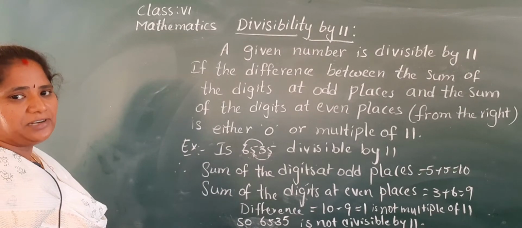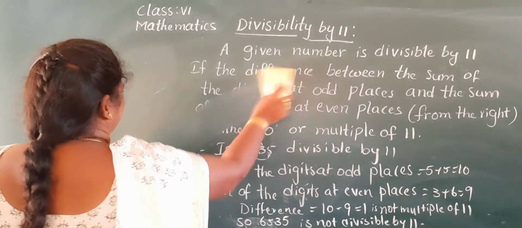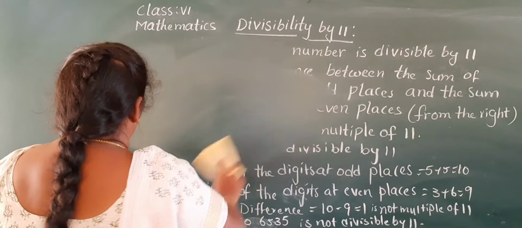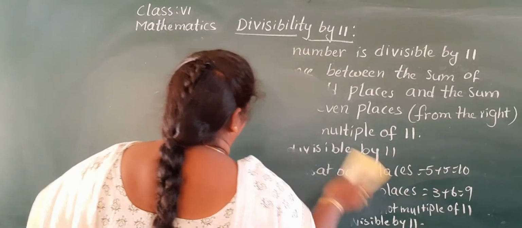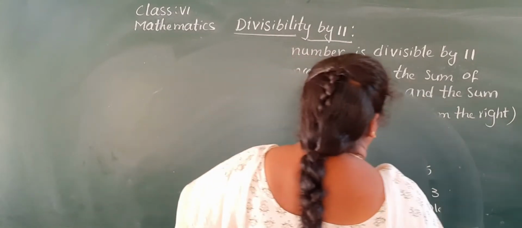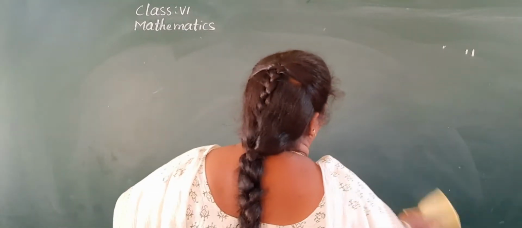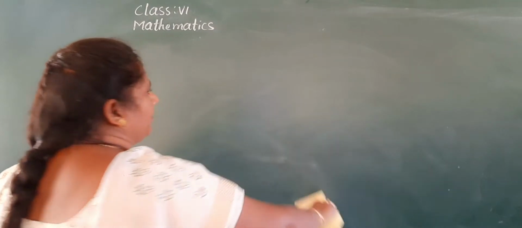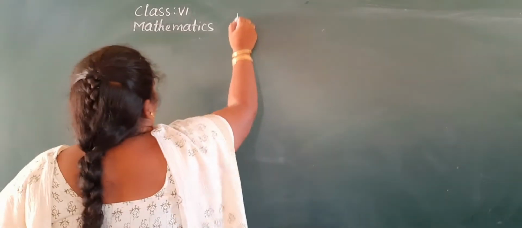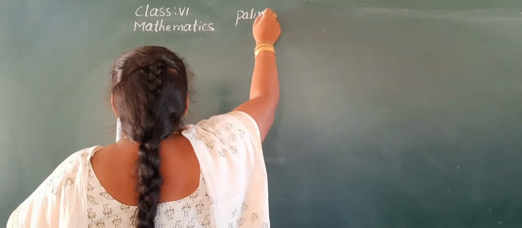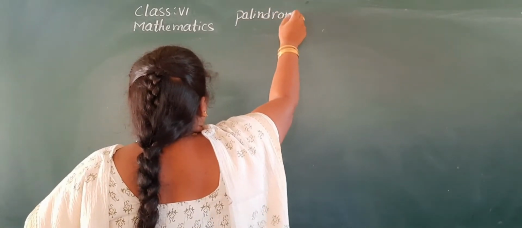Can I rub this one, children? Write down: palindrome number.